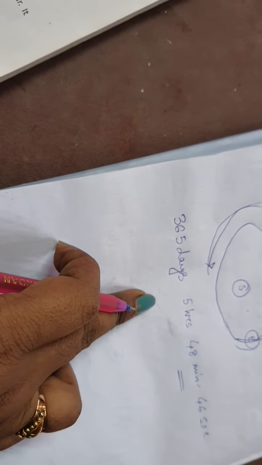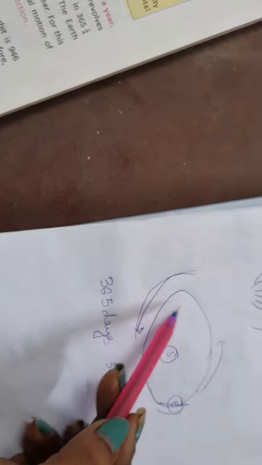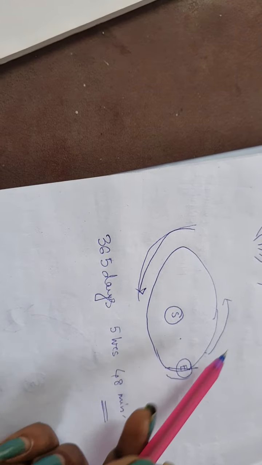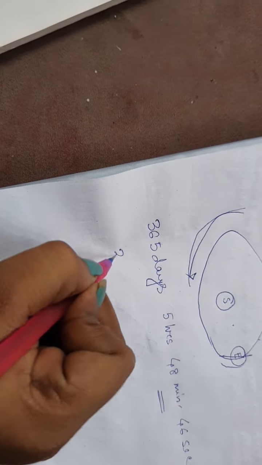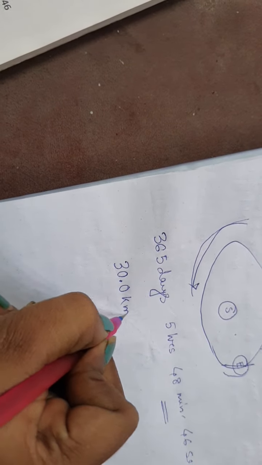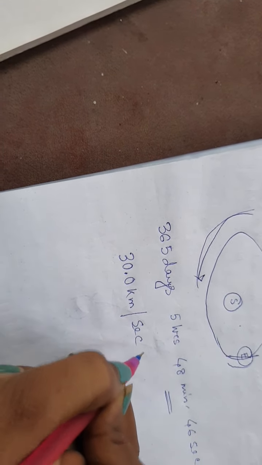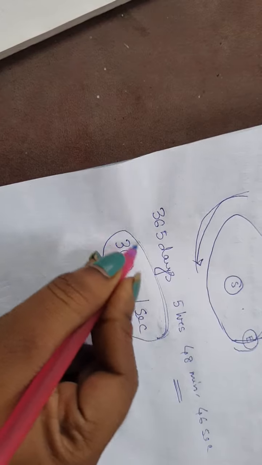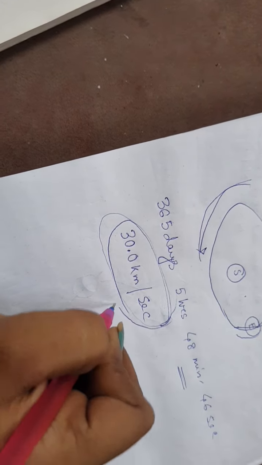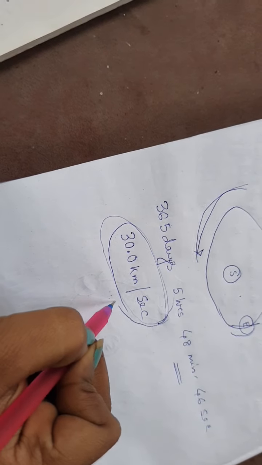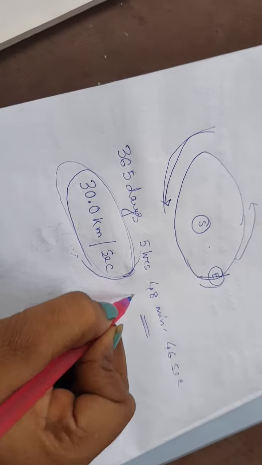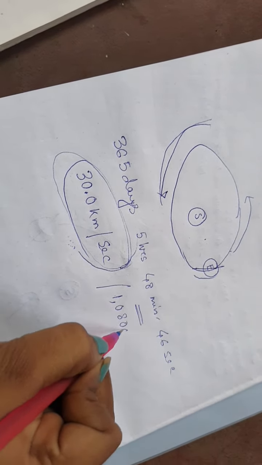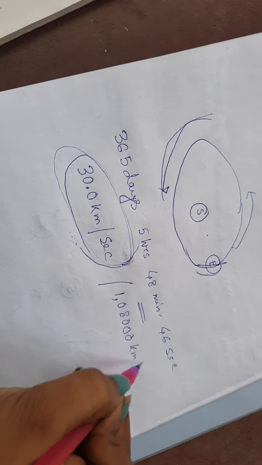Next, the speed of the revolution. The revolution speed of the Earth in its own orbit is 30 kilometers per second, or 1,08,000 kilometers per hour.